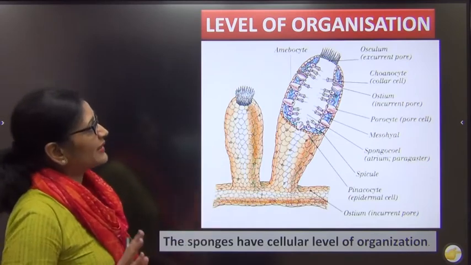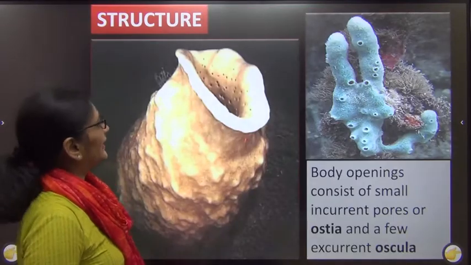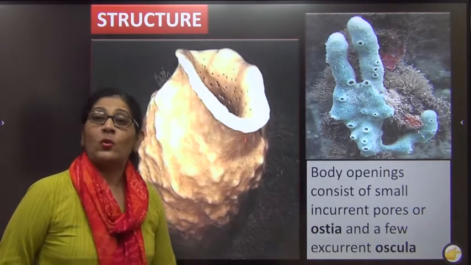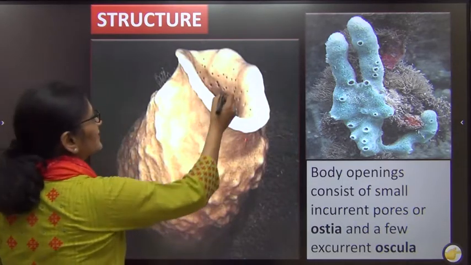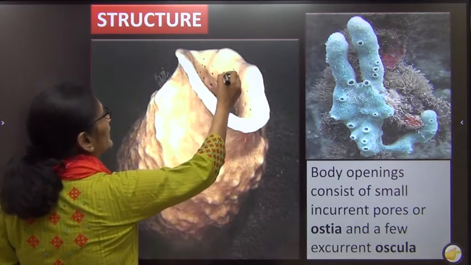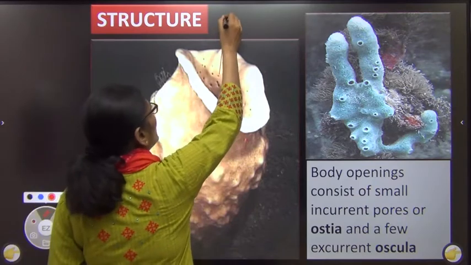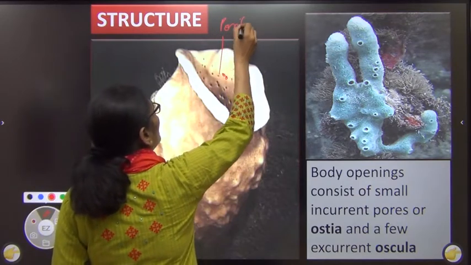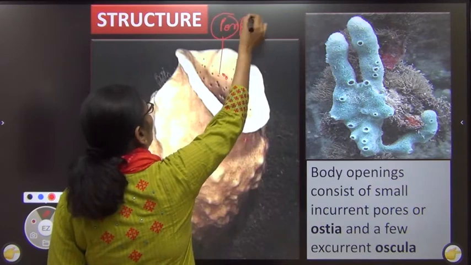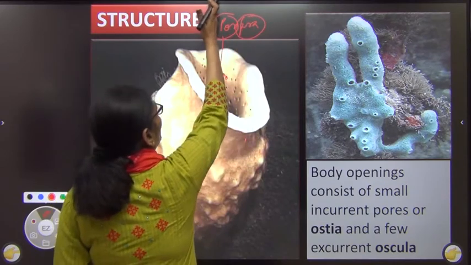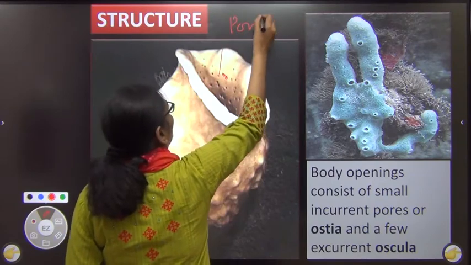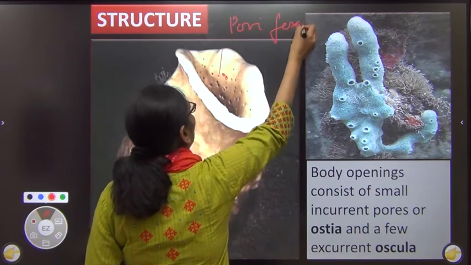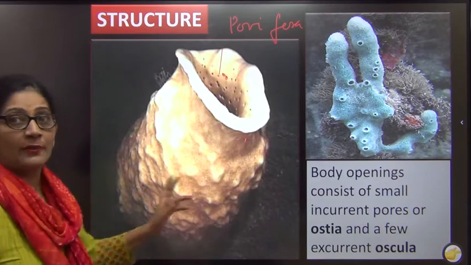Once we have done the basics about them, let us try to find their structure in detail. You know why Poriferans are called Poriferans? Because they are characterized by the presence of numerous pores on the body. Since they have a lot of pores, we call them Porifera. Pori means pore and fera means bearing. These are pore-bearing animals, so we call them Porifera. Since they bear a lot of pores, we call them Poriferans.